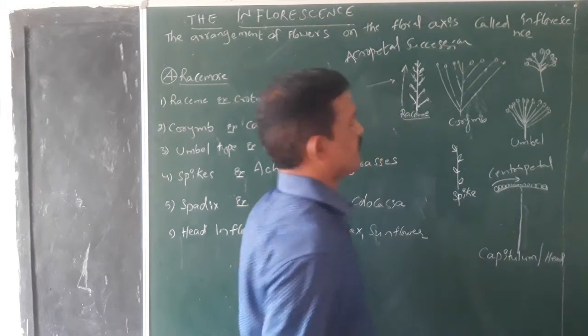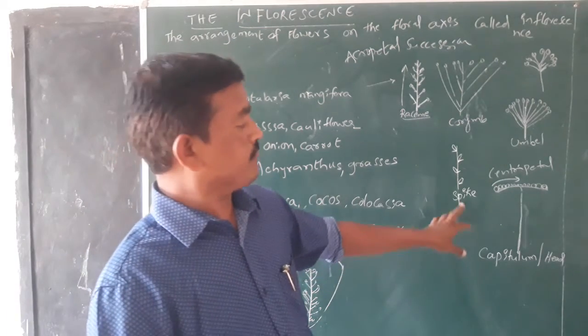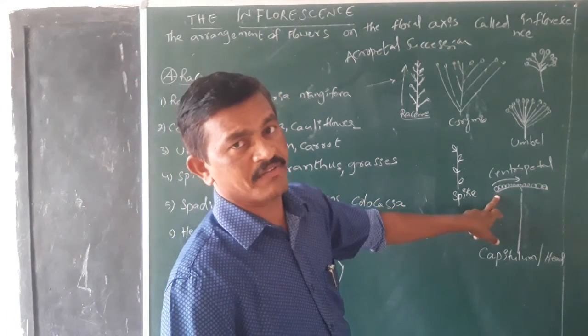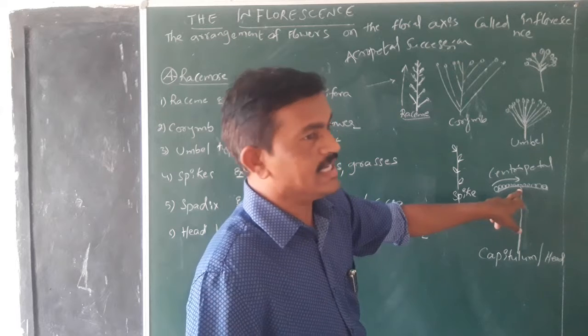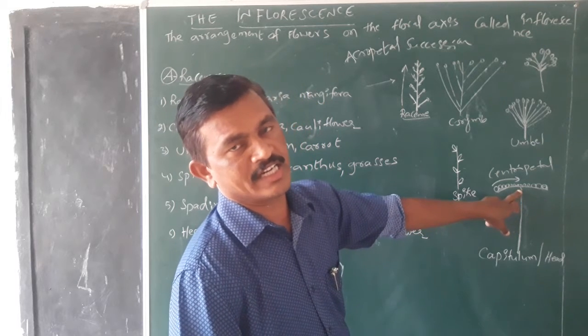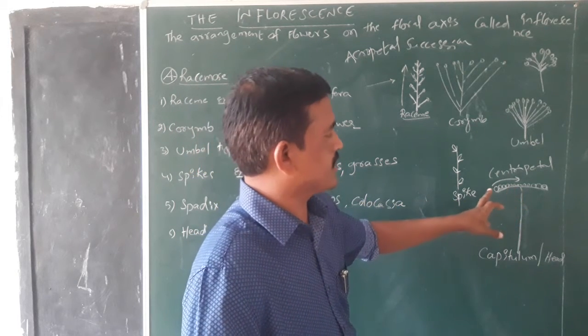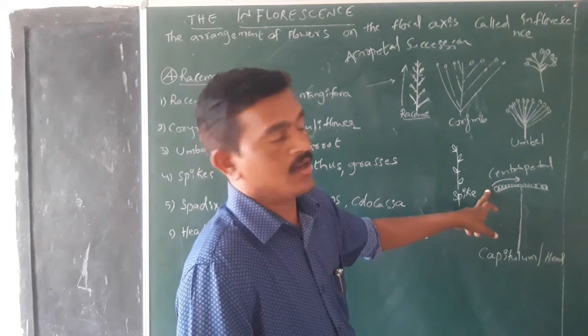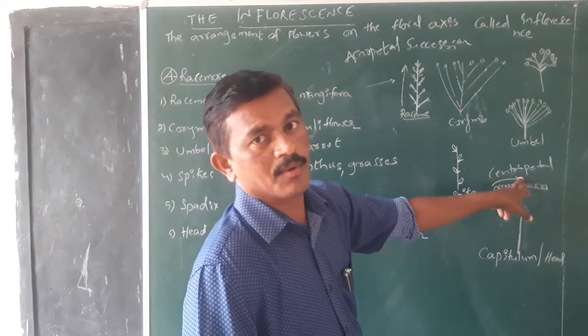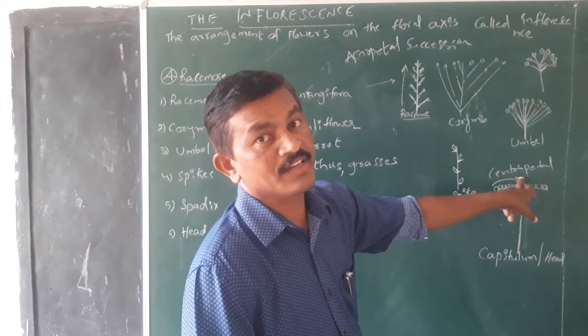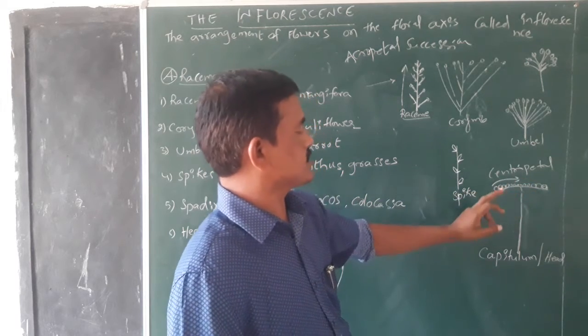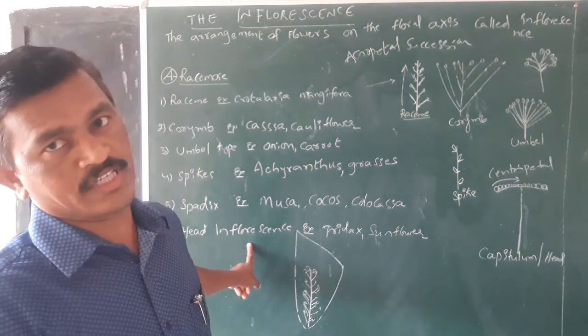Usually flower formation starts from the peripheral region and continues to the central region, the center point. Flower formation takes place on the outer region and continues towards the center region of the inflorescence. Such type of inflorescence is called head inflorescence.